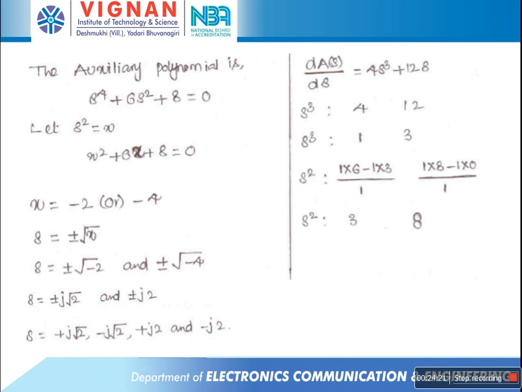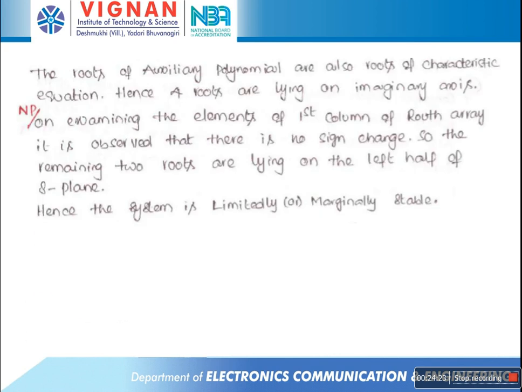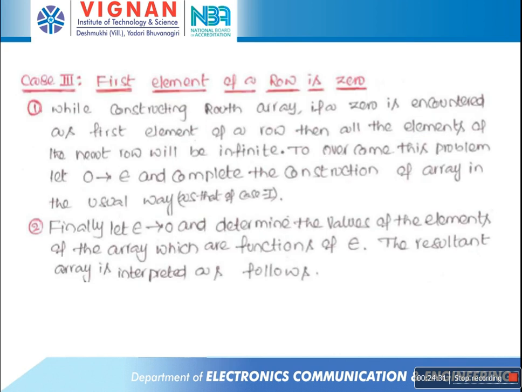And the third method of Routh-Hurwitz criterion is when the first element of a row is 0. So in the construction of the Routh array, if in any row the first element is 0, how do we find out the stability of the system? So what is that procedure?